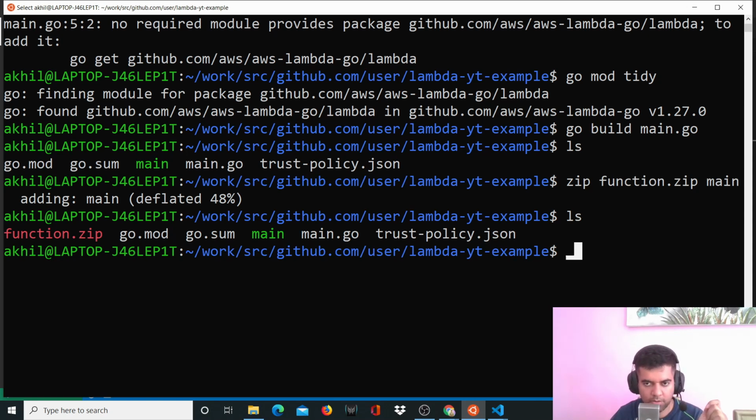Now comes the most important function, right? So I'll paste this function here, and then we'll have to change the name of the function. I'm not sure why I'm not able to copy and paste it easily.